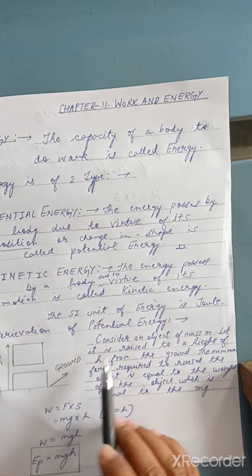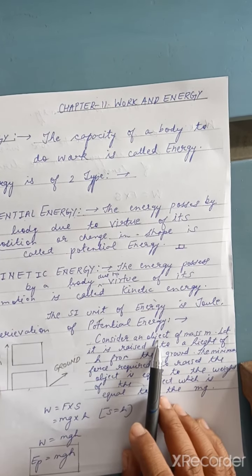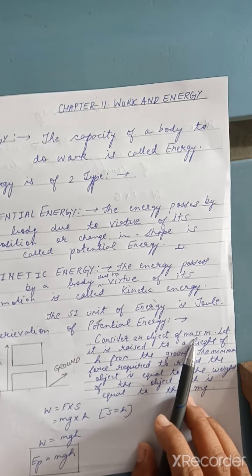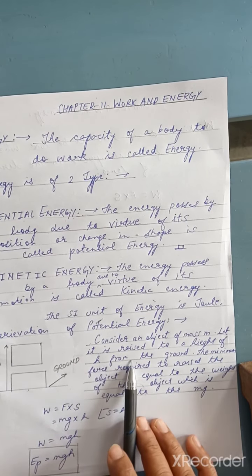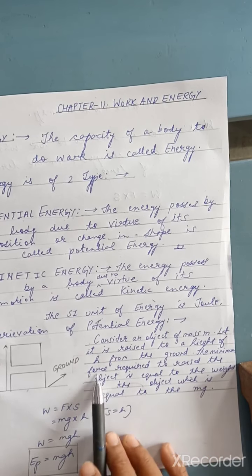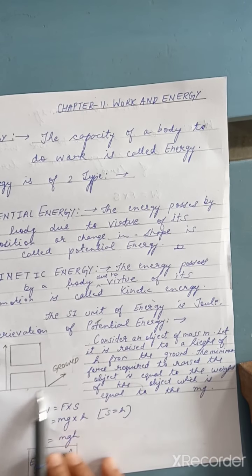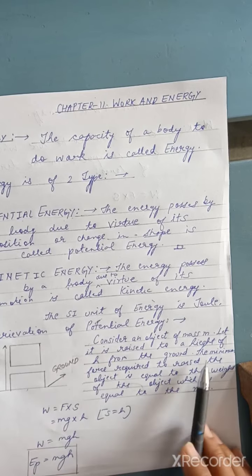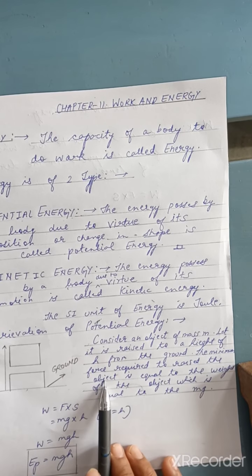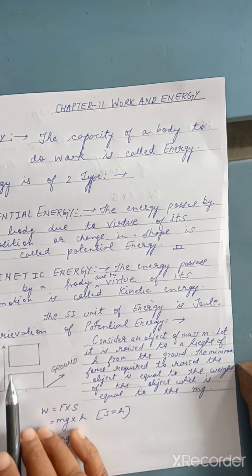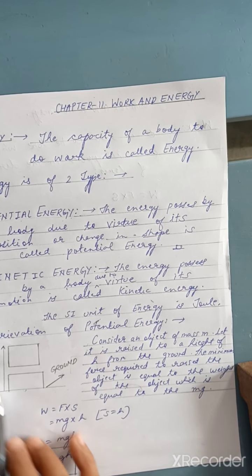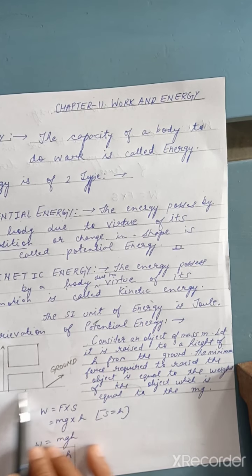So we are considering an object of mass m, let us raise it to a height h above the ground. Now for doing this we are supposed to do the work. The minimum force required to raise the object is equivalent to the weight of the object. To raise this object, we apply the force equivalent to this weight.